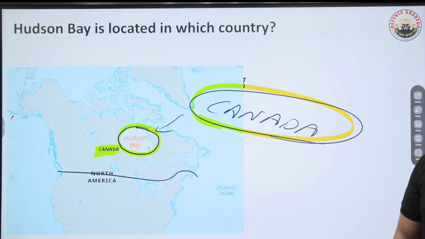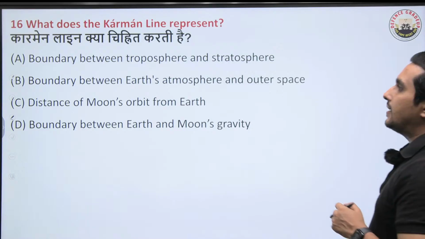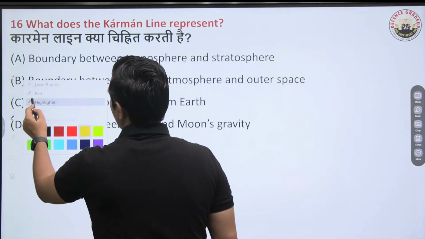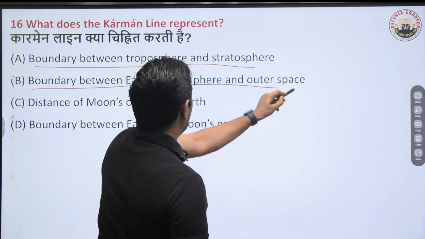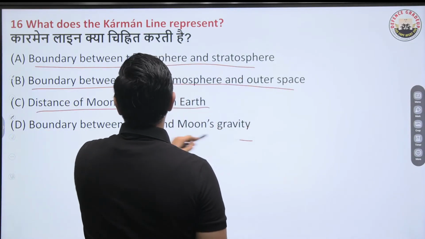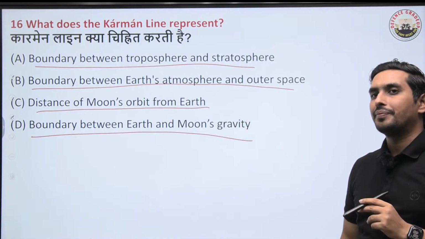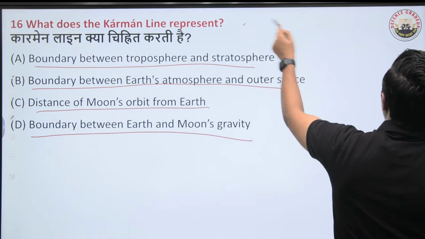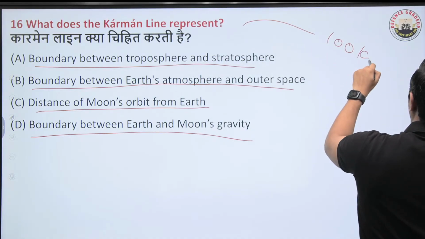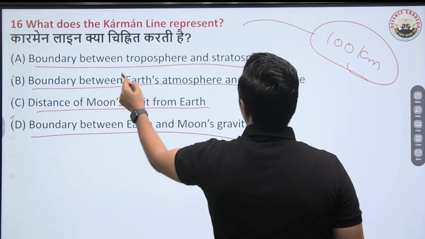Very easy. Okay. What does the Kármán line represent? That's the next question. The Kármán line is representing which of the following? We have already done around 16-17 questions. Let me tell you one thing, the Kármán line is at a height of approximately 100 kilometers, and it is the boundary between Earth's atmosphere and outer space.